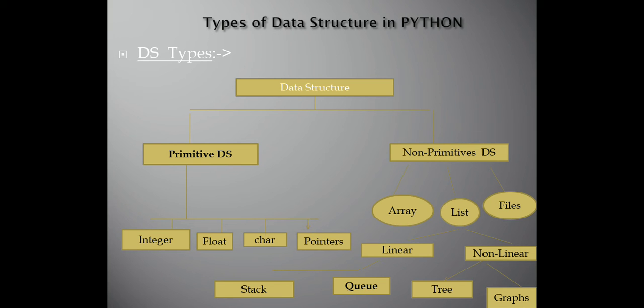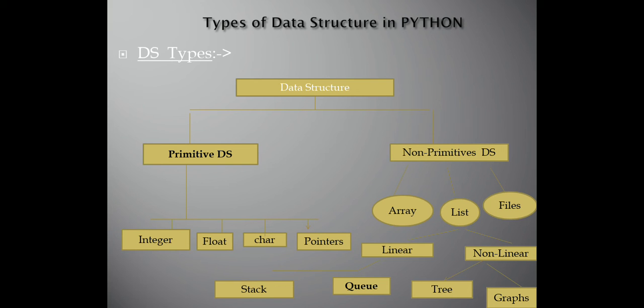As far as your +2 syllabus is concerned, we have only stacks and queues. So we will lay more emphasis on the list topic and these two data structures, linear and non-linear. So the basic bifurcation is primitive and non-primitive. Now we will discuss one by one.